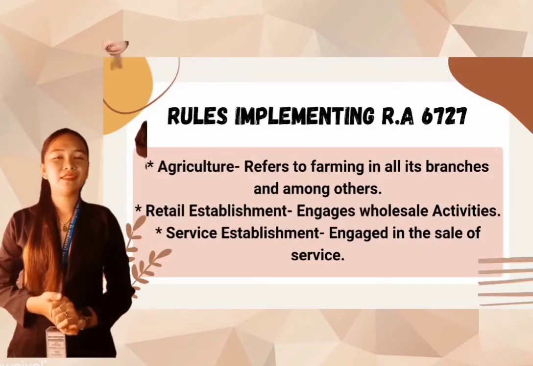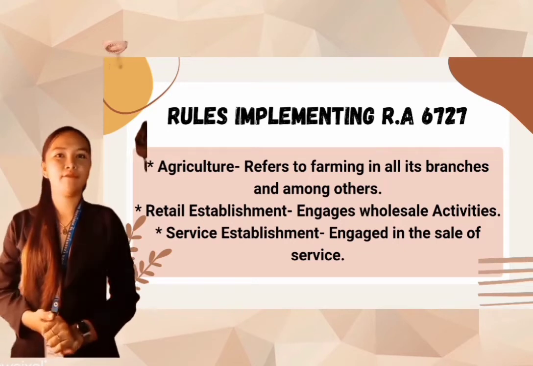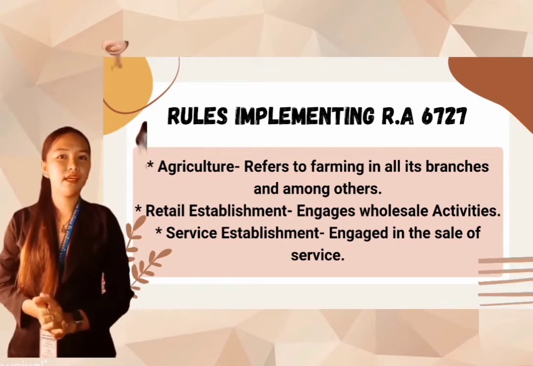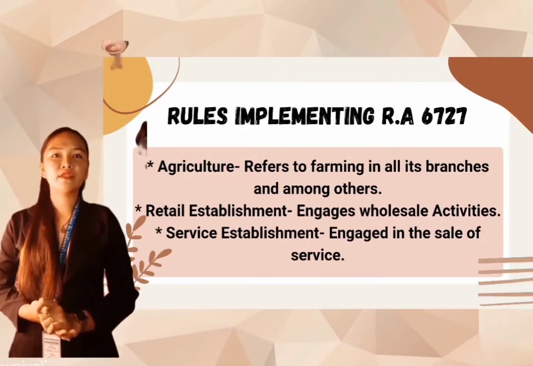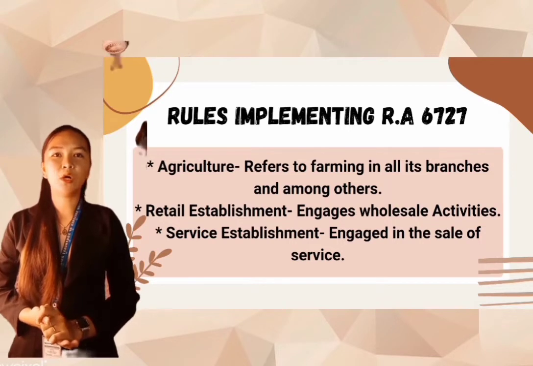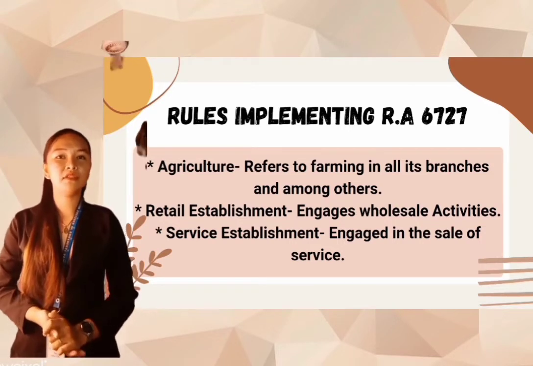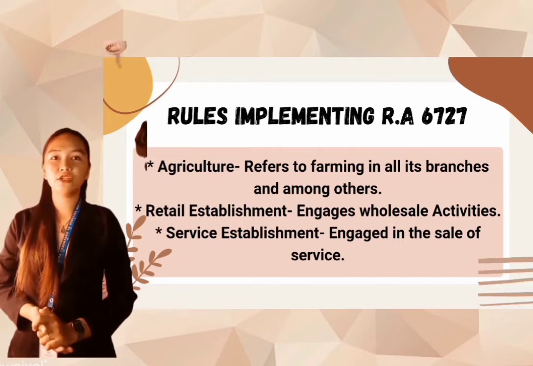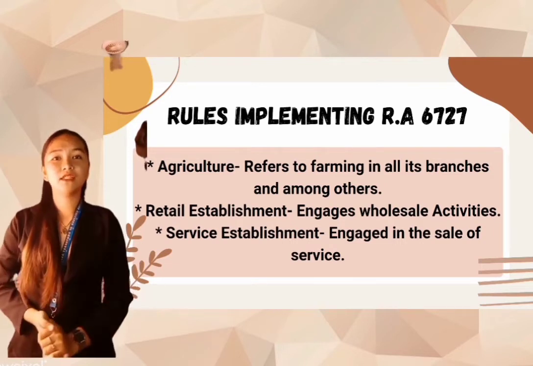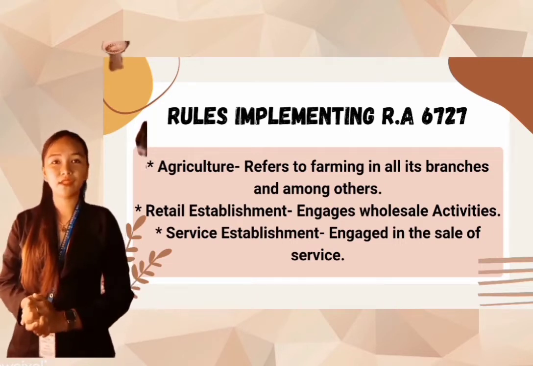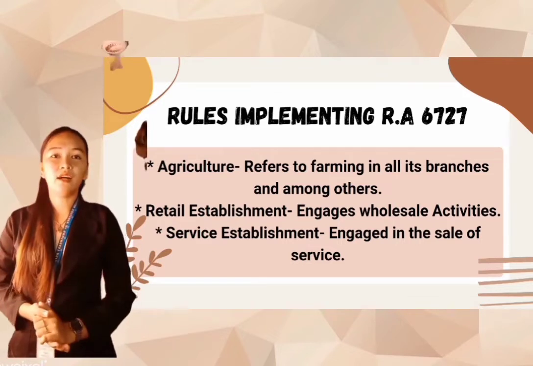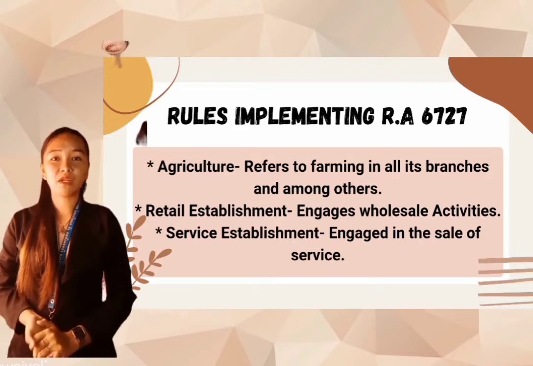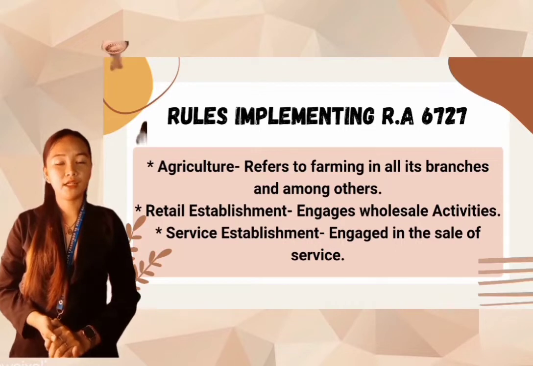The rules implementing Republic Act 6727 define the industrial sector as follows. First, agriculture. So it refers to farming in all its branches, among others. It includes the cultivation and tillage of the soil, production, cultivation, and a lot more activities performed by a farmer, but does not include the manufacturing and even processing of coconut, sugar, and other farm products.